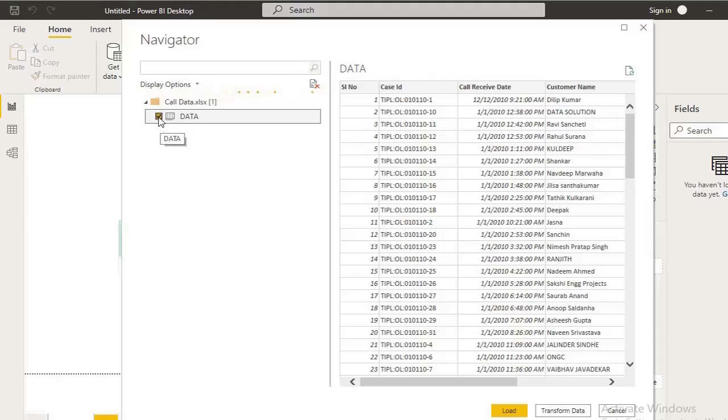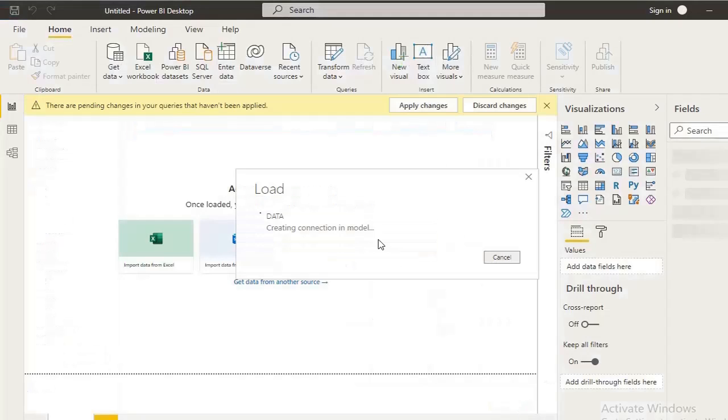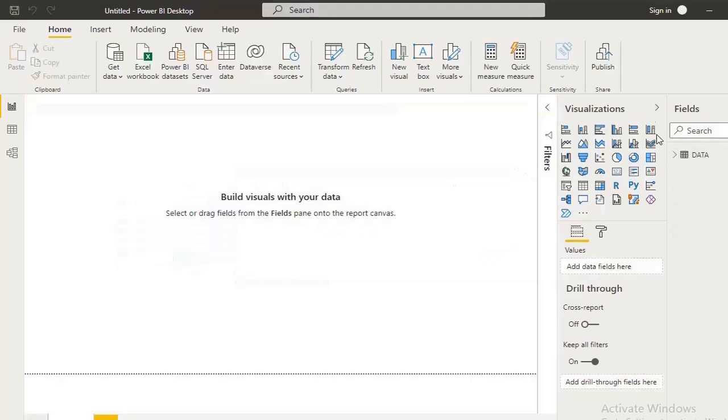So I would select the data sheet, and we have the option of load and transform data. Right now I'm clicking on the load option. What is transform data? We will look into this option also later on. So click on load. It is creating a connection in the model. Basically it is importing the data. The time it takes to import depends upon the size of the data we have.